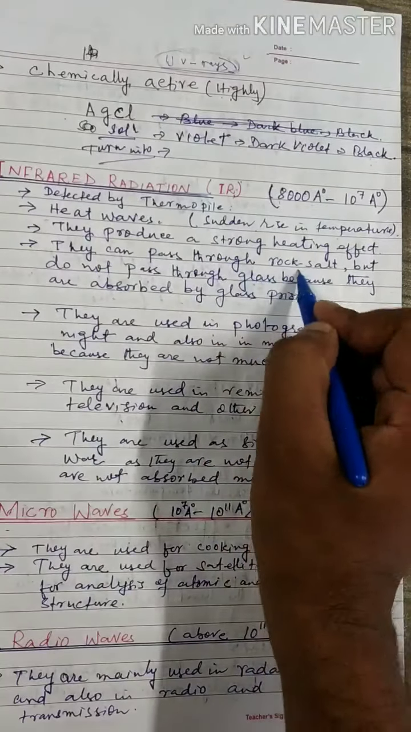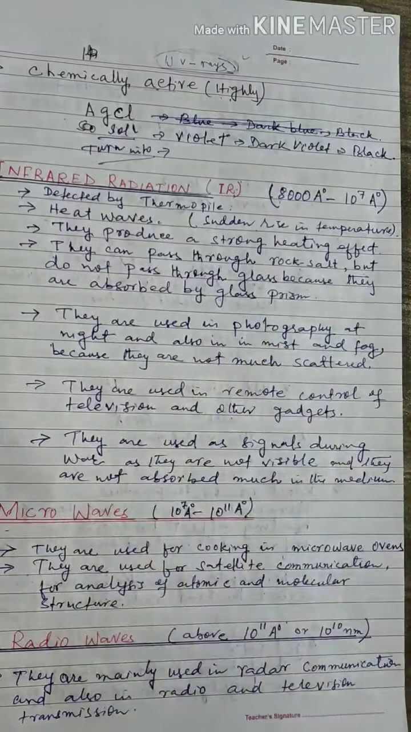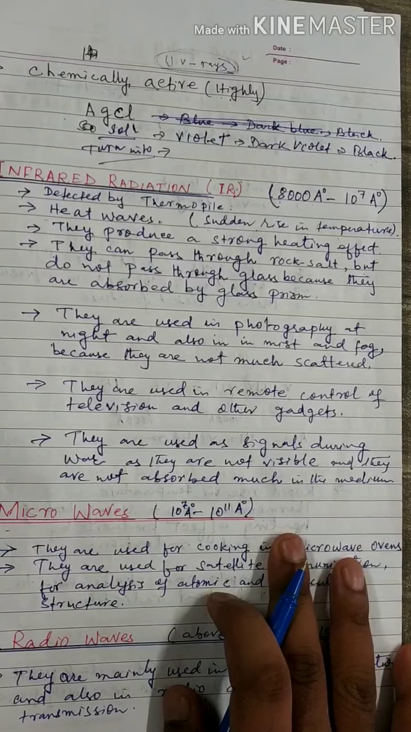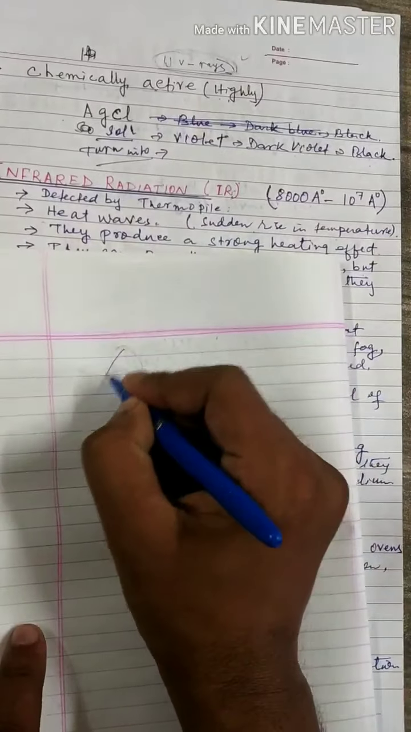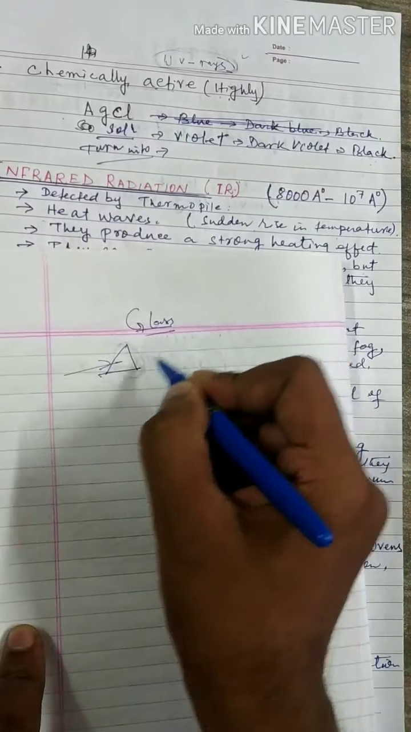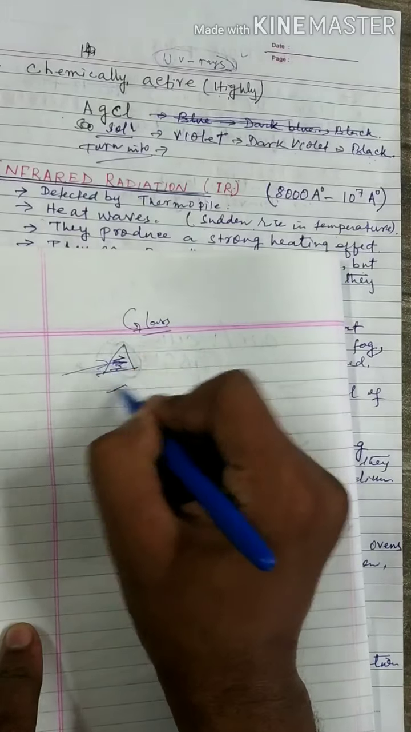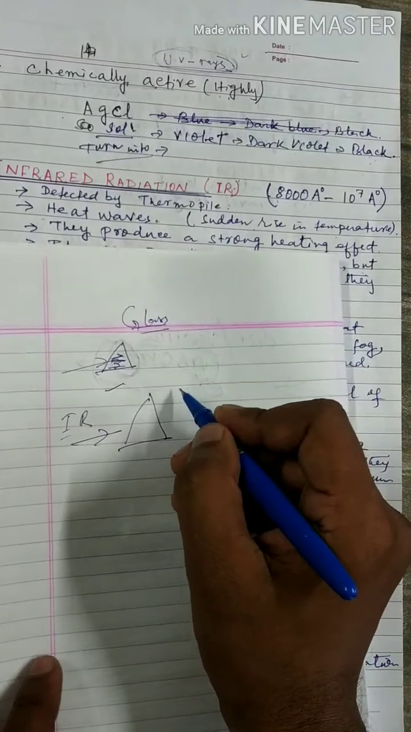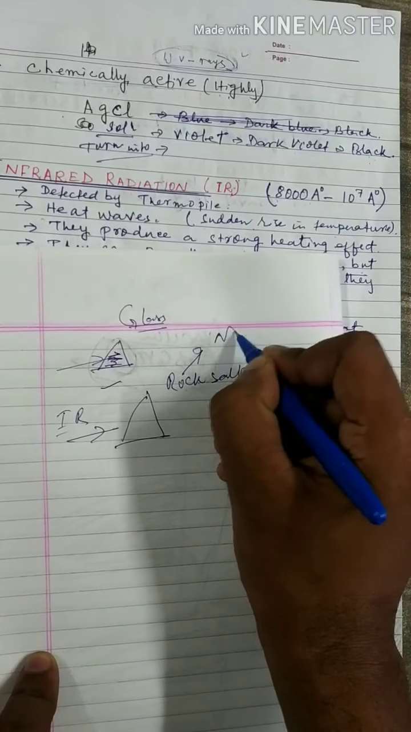They can pass through rock salt but do not pass through glass because they are absorbed by the glass, same as ultraviolet rays. If infrared passes through a glass prism, all the rays are absorbed by the glass. But infrared passes through rock salt. Rock salt means NaCl salt.